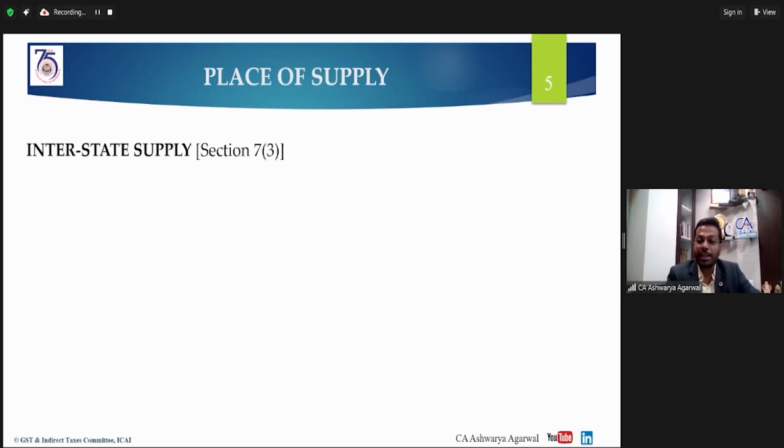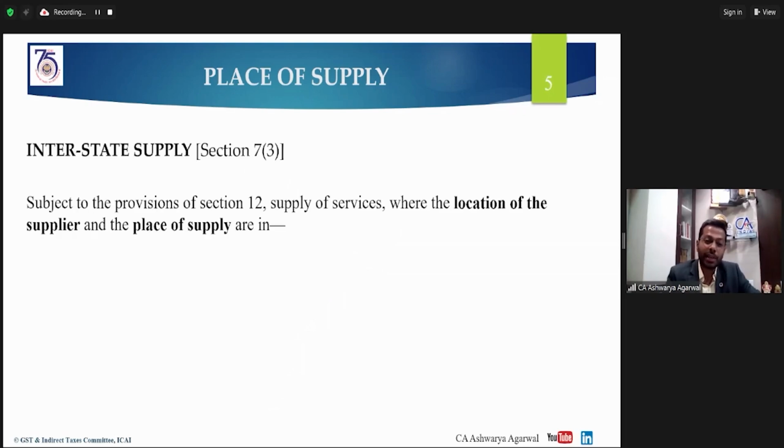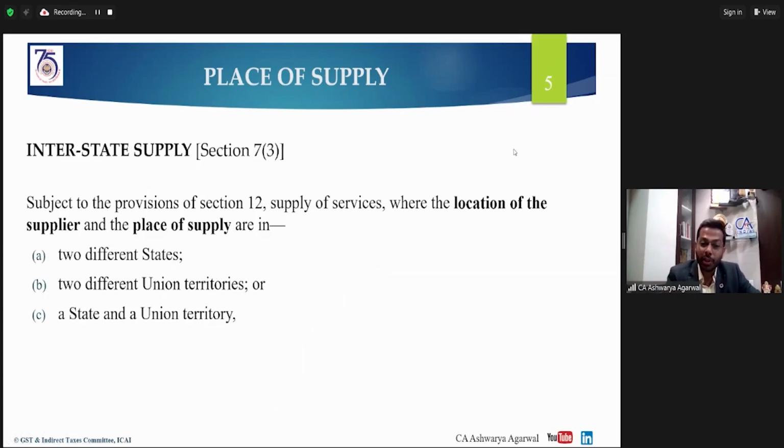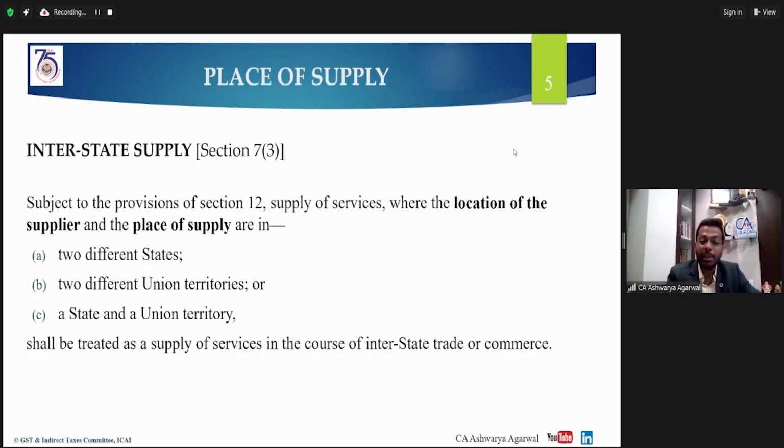So interstate supply has been defined under Section 7, subsection 3 of the IGST Act, which says that subject to the provisions of Section 12, the supply of service where the location of the supplier and the place of supply are in two different states or different union territories, or a state and a union territory, shall be treated as supply of services in the course of interstate trade or commerce. If you look at this provision, there is no reference to a recipient of service. There is a supplier and there is a place of supply. The supplier has a location, and the place where the service or the goods are being consumed